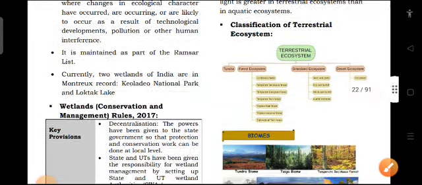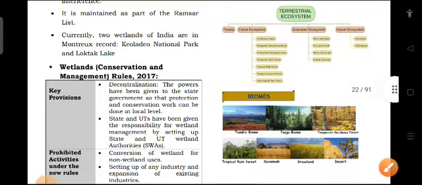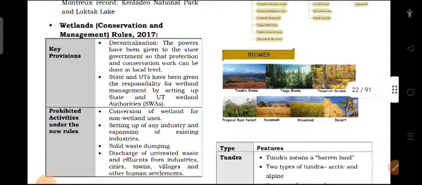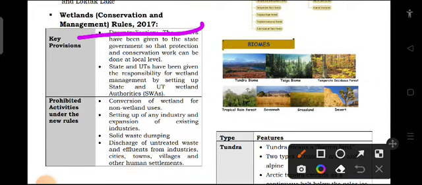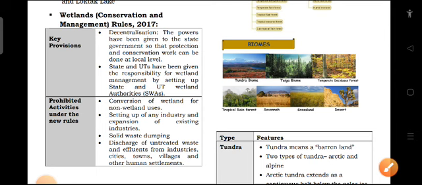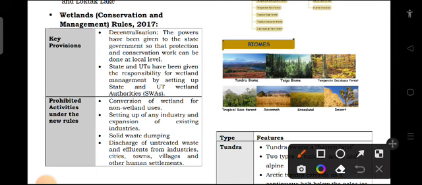Now the last topic about wetland is the rules, Wetland Conservation and Management Rules 2017. So we'll look at what the provisions in that rule are. Key provisions are decentralization, the power having been given to the state government so that protection and conservation work can be done at local level. So they have basically decentralized it. Next, states and union territories have been given the responsibility for wetland management by setting up the State and Union Territory Wetland Authority, that is SWAS. They also have a provision for SWAS.